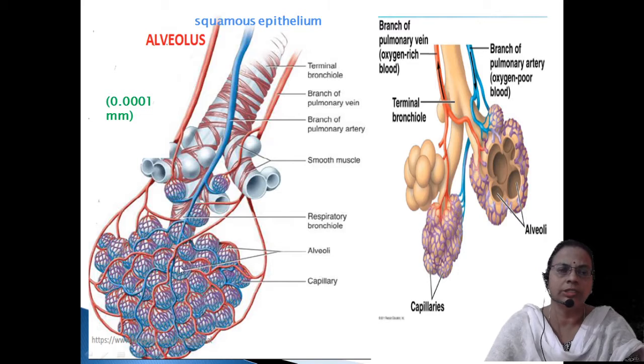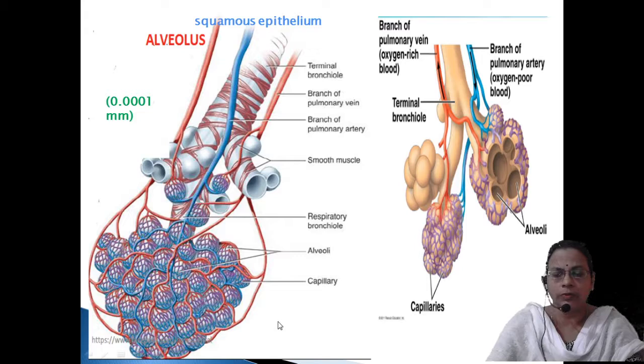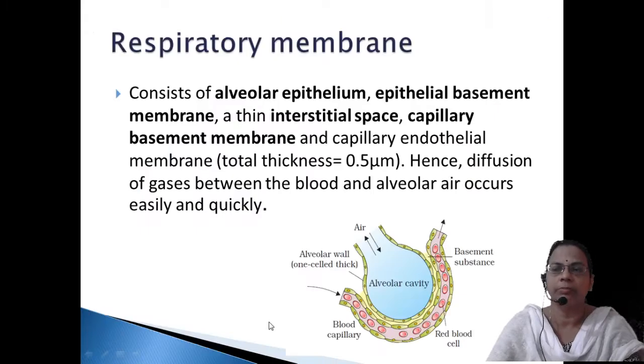So the intermediate network of blood vessels is what we call capillaries. They are somewhat purple in color. So it is completely covered with blood vessels, and from the alveolus the gas is exchanged into the capillaries, and from there it will continue as the vein. Now we'll move on to the next, the respiratory membrane.